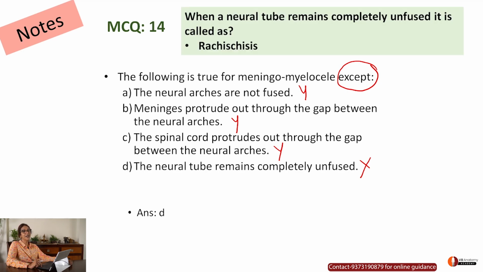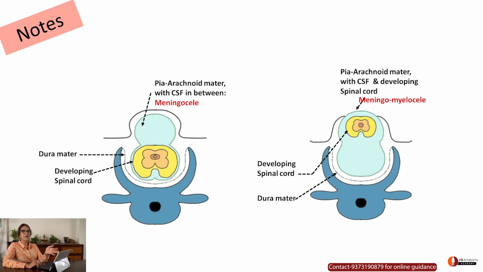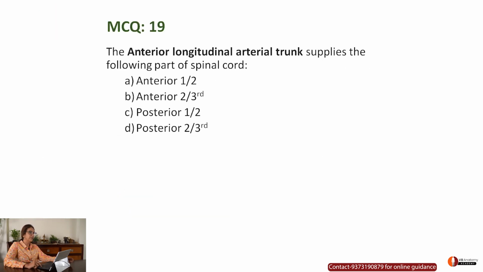What is the name of that condition where the neural tube remains unfused? It's called rachischisis. So in these three cases, the neural tube is fused. But the meninges along with the neural tube or spinal cord are herniating out. That's why it's called meningomyelocele. Meninges as well as the nervous tissue have herniated out. So this is for you to understand how meninges have protruded out in meningocele. Meninges and spinal cord have protruded out in meningomyelocele.